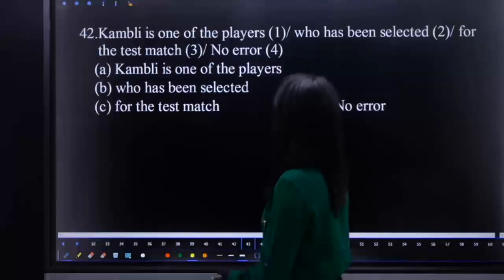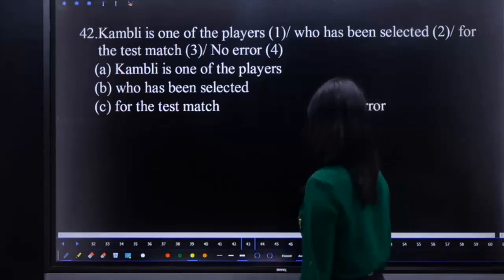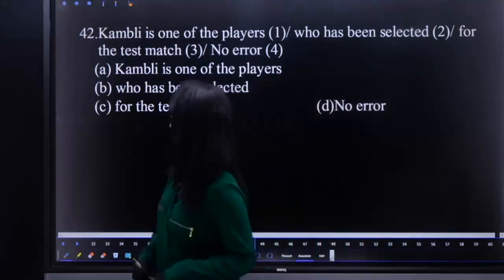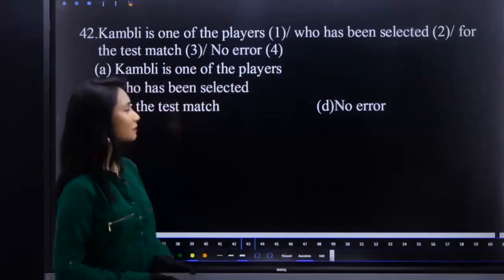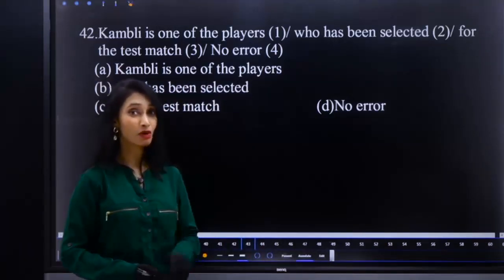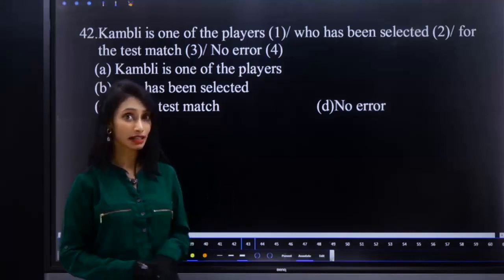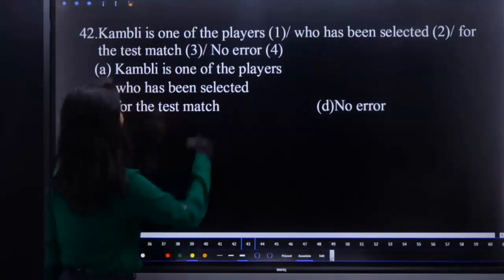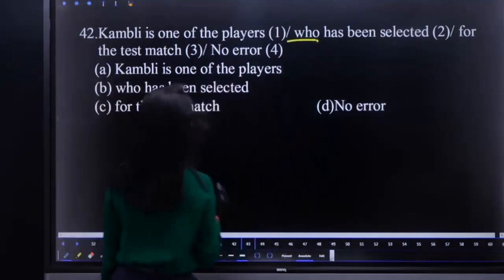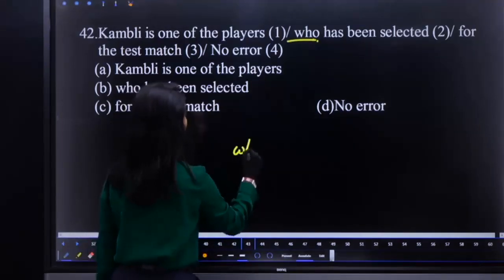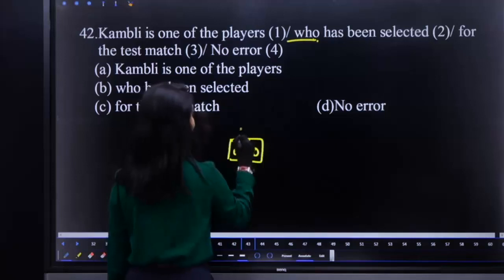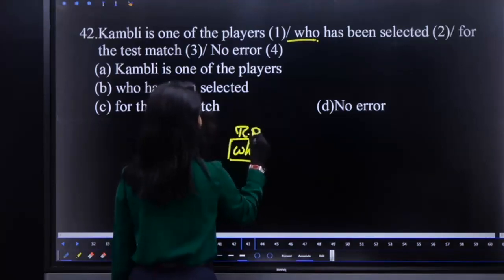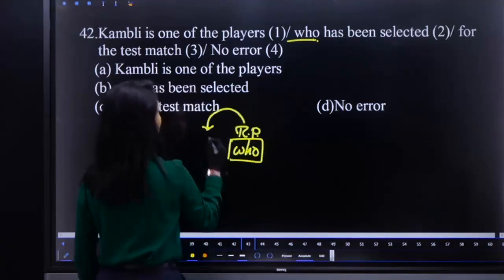42. Kamli is one of the players who has been selected for the test match. What is the error? Kamli is one of the players, one of the structure. Remember, one of the always takes a plural noun and a singular verb. But what is there in between? We have who. Who is a relative pronoun. Remember that when there is a relative pronoun, the subject of the relative pronoun is its antecedent.